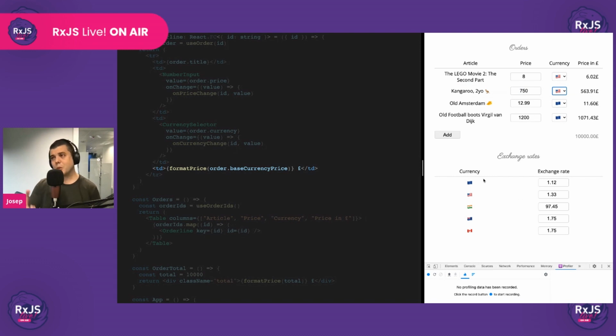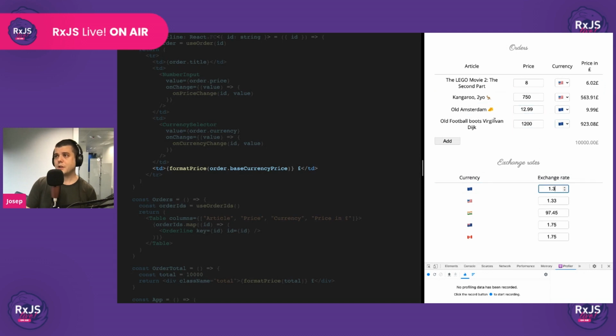And then one cool thing about this is that if we change the euro, only the order lines that are using the euro are being updated. What happens if we change the Canadian dollar, which is not being used anywhere? Well, nothing updates, nothing re-renders outside of this component. And without using any performance optimization, just by using a reactive state management library, right? It's pretty cool. Yeah, so there's that.